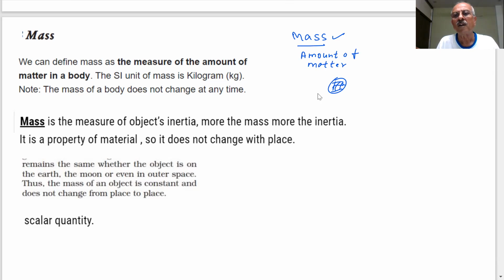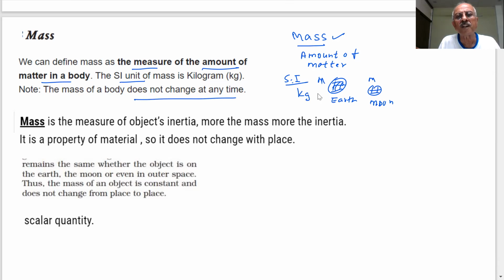No, sir. If I have this matter, mass, I am on Earth, and you take this to the moon, what will happen? If I say m is the mass, then the mass is the same. It doesn't matter, you can put it anywhere. The quantity of matter is not changing. So we can define mass as a measure of the amount of matter in a body. SI unit will be kilogram. What will be the SI unit?